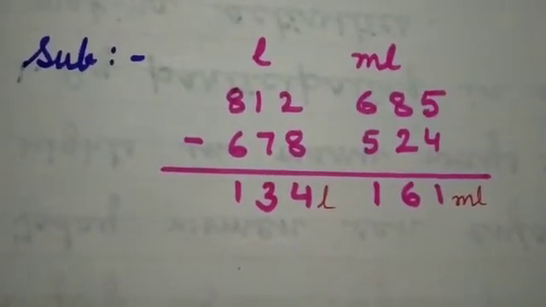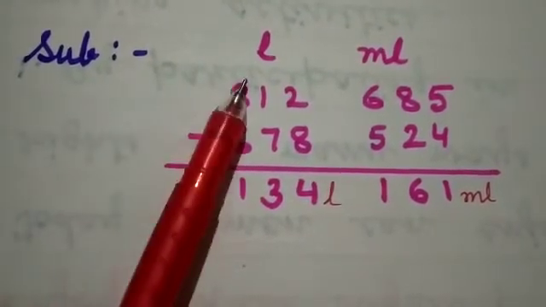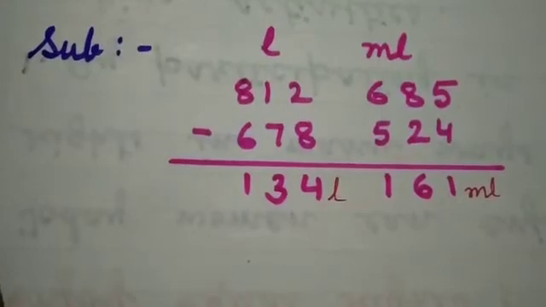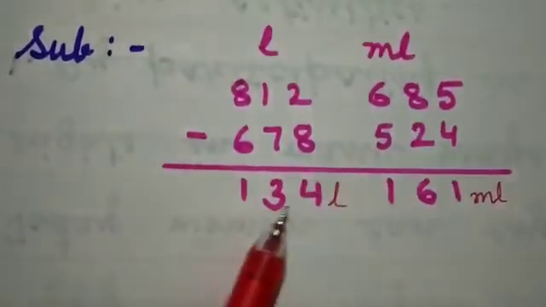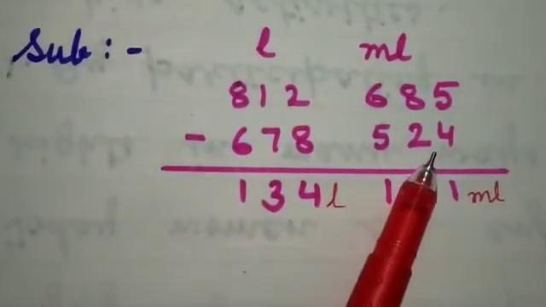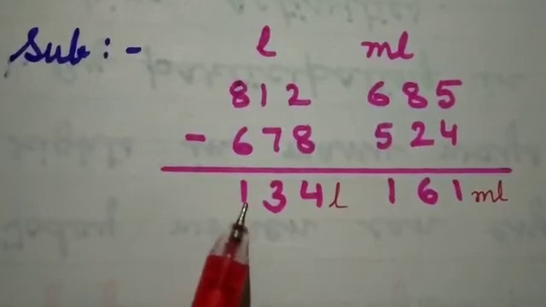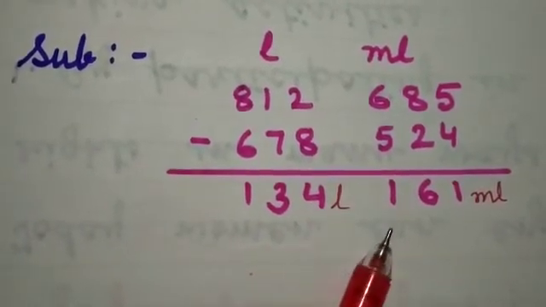Now children, look at the subtraction. Again you write liter and milliliter in two columns. Below you write 812 and 685. Then you subtract 678 and 524. After subtraction you will get 134 liter and 161 milliliter.